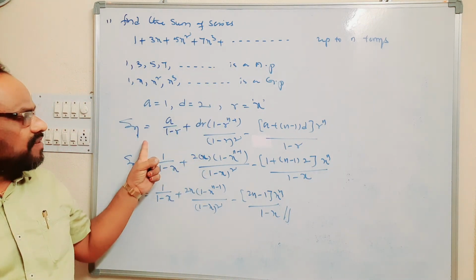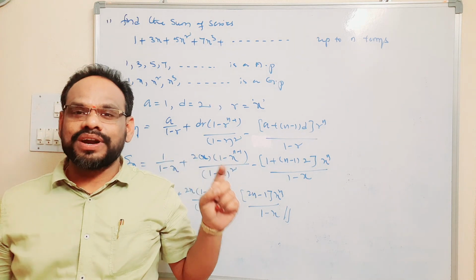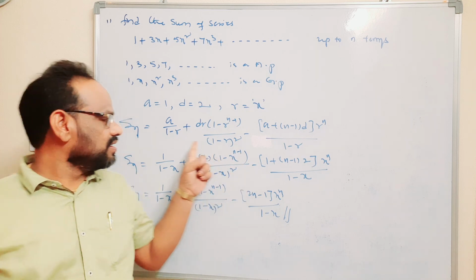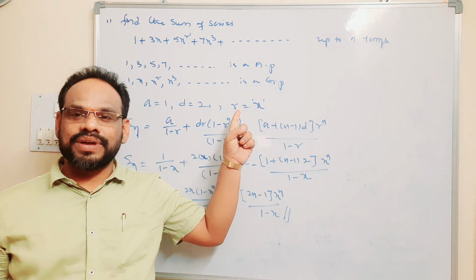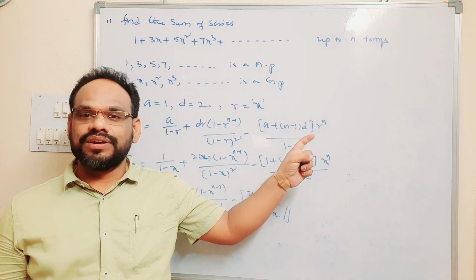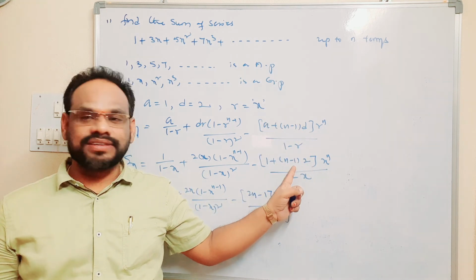So the sum of first n terms of an arithmetico-geometric progression is a by 1 minus r plus dr into 1 minus r to the power n minus 1 by 1 minus r whole square, minus a plus n minus 1 into d into r power n by 1 minus r.